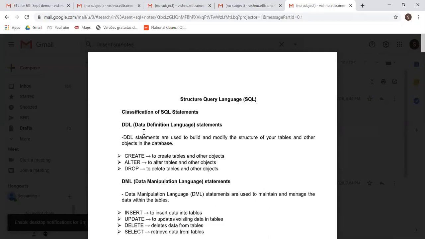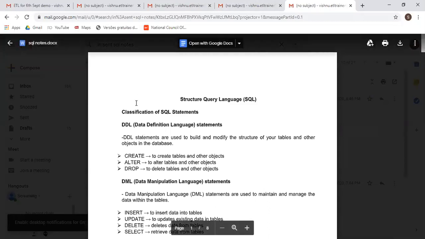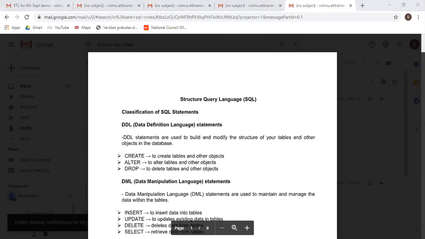Okay, so just a minute, let me share my new screen, the SQL Plus. Yes, it has been opened.